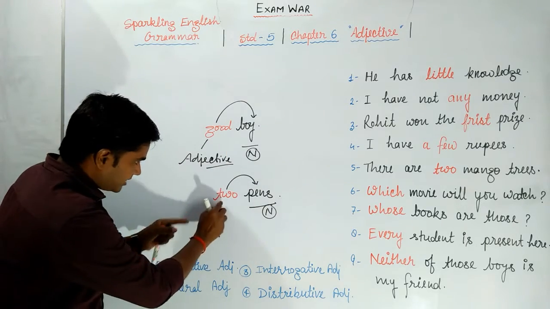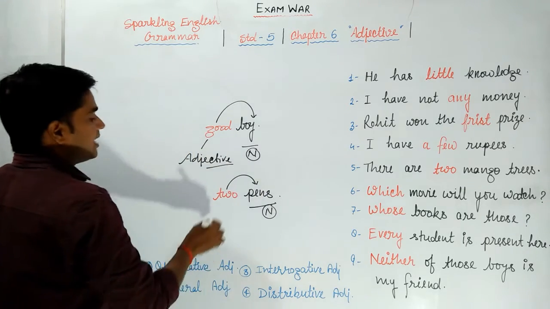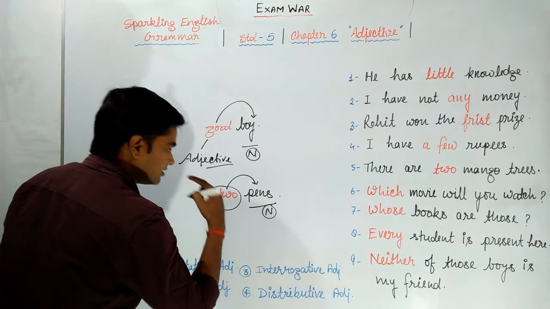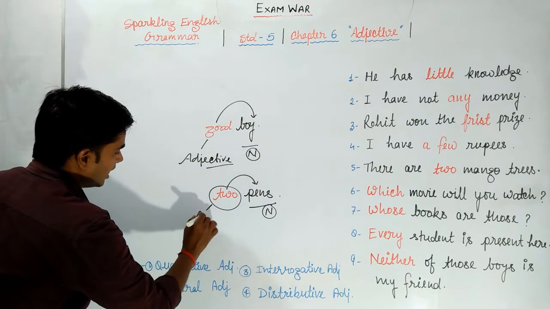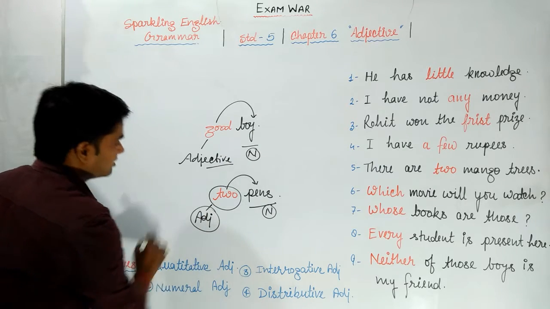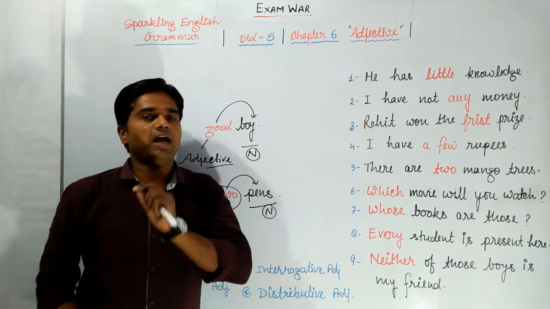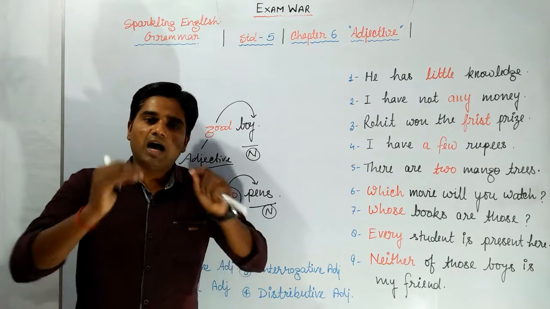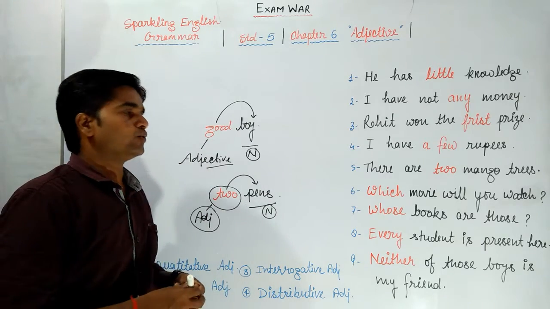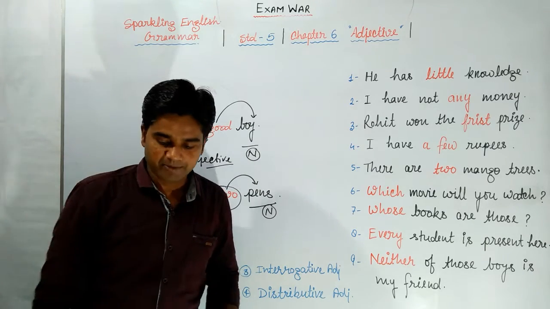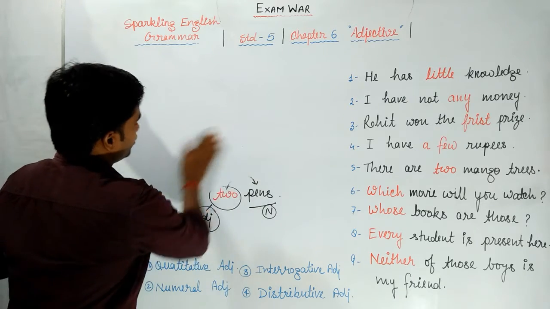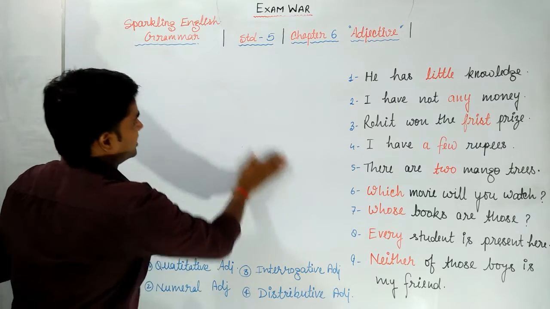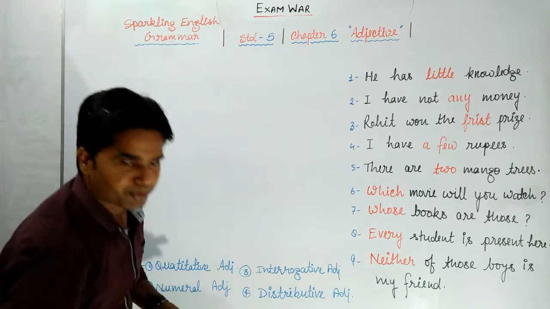So any word which tells us something about a noun or pronoun is called an adjective. I think, dear students, you got this point very well. Adjectives are the words which qualify either a noun or a pronoun.